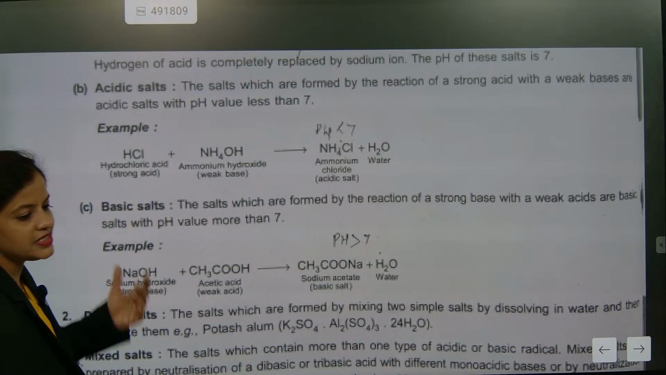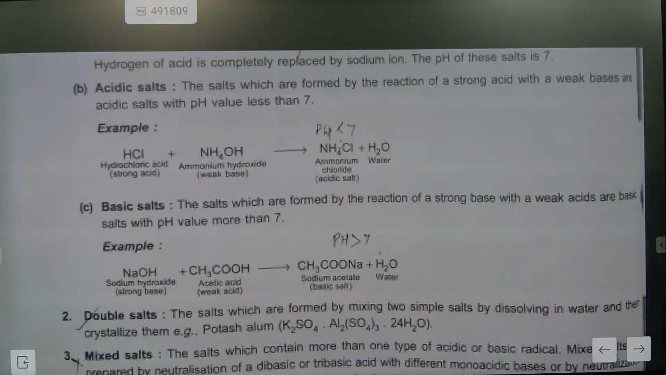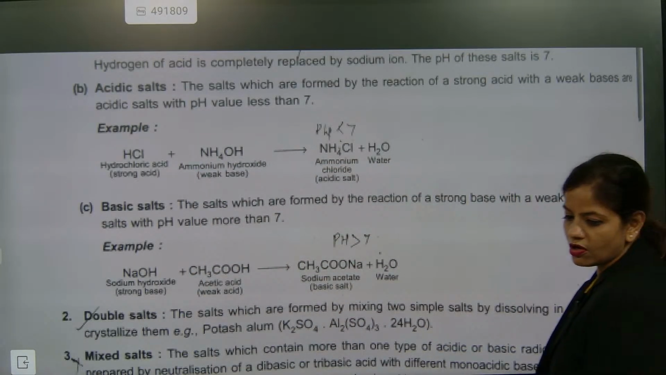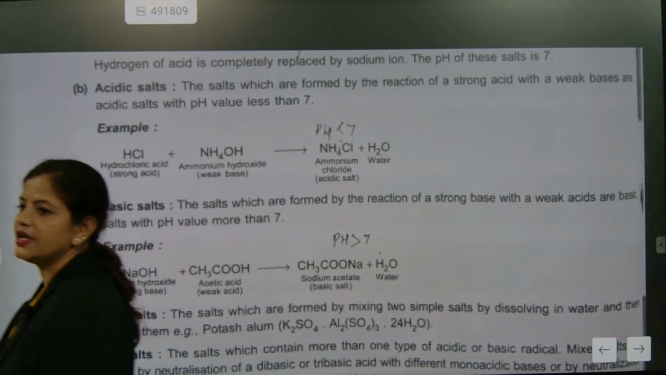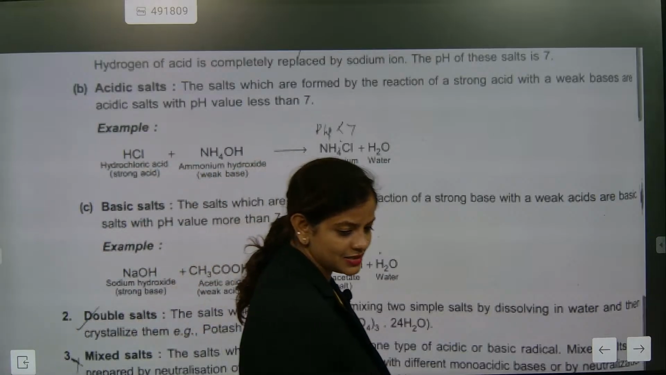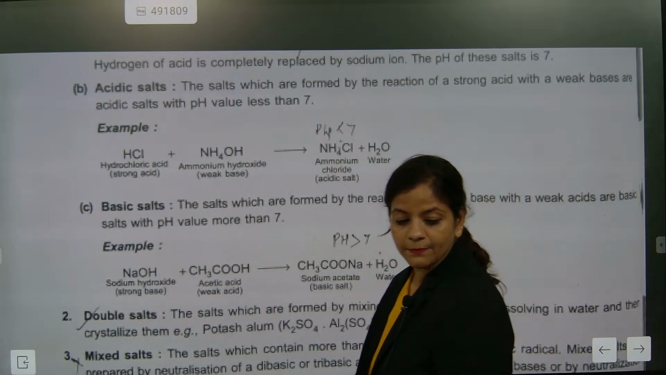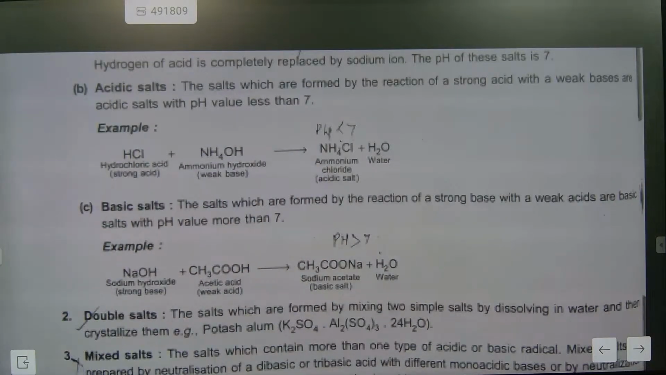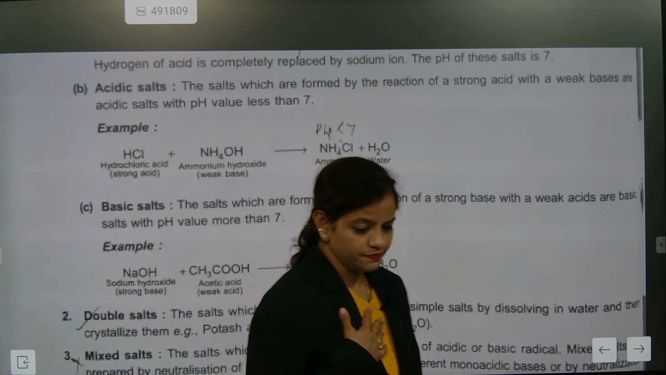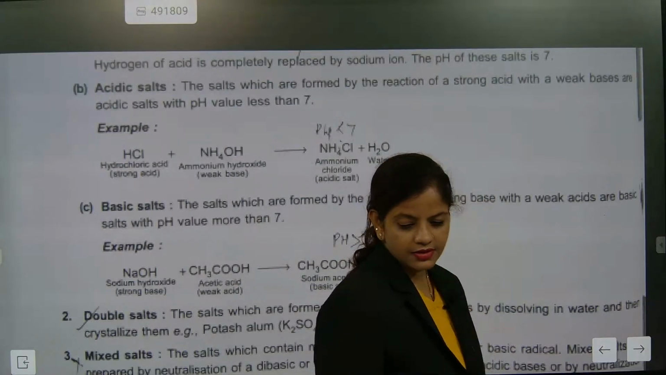Acidic salt. Basic salt: if somebody asks you for examples of basic salt, what answer are you going to give? Basic salt is the salt formed by the reaction of strong base and weak acid. Strong base and weak acid give an example of basic salt. What example? Understood? That's an example of basic salt. Okay?